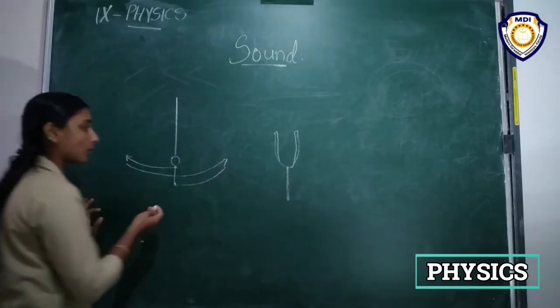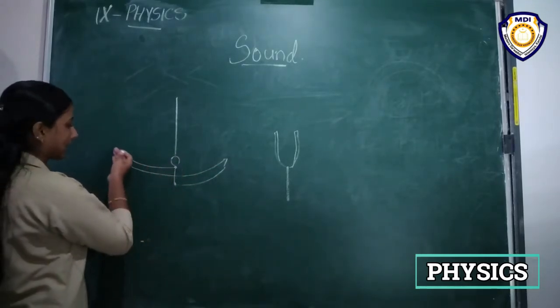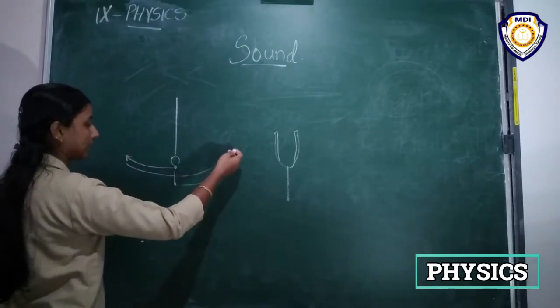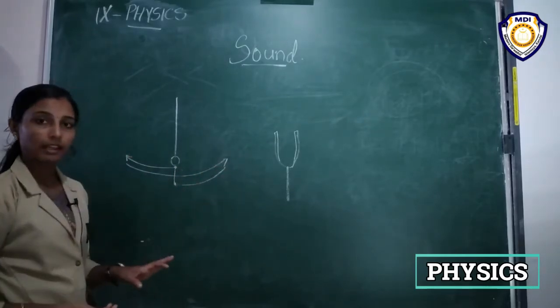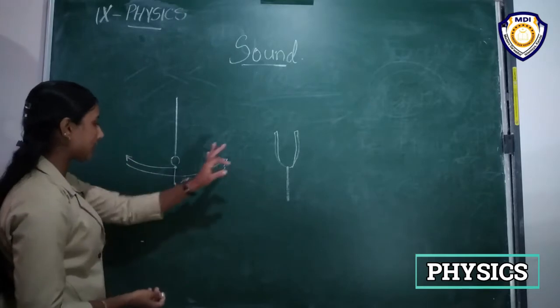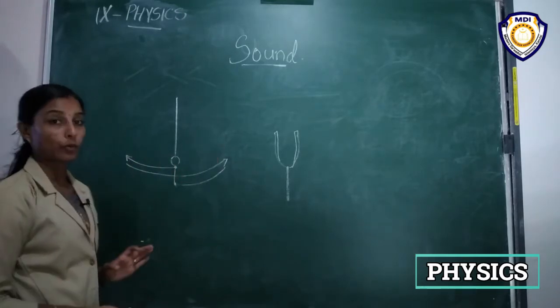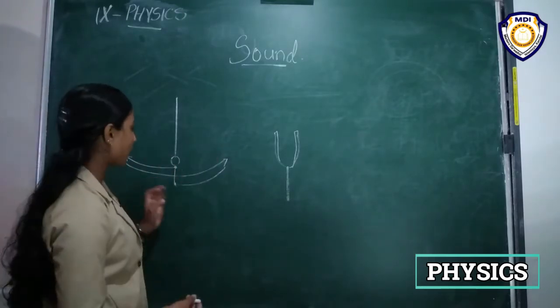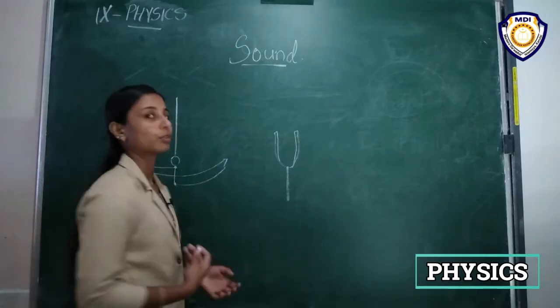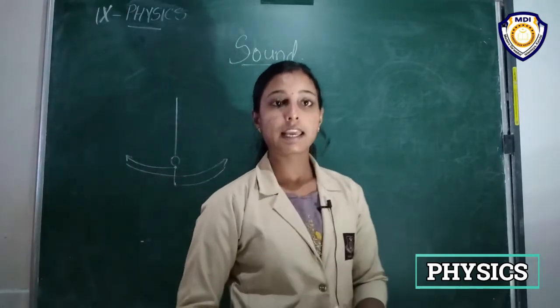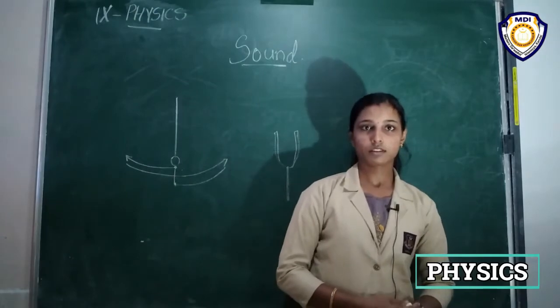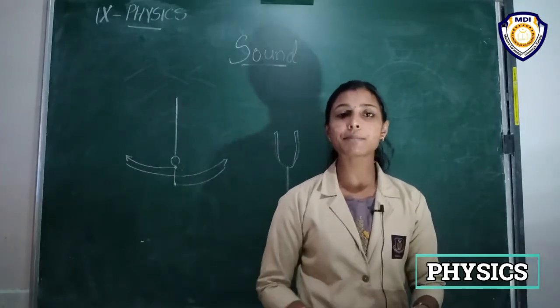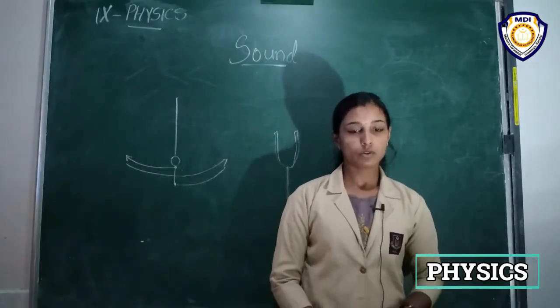So it vibrates or moves like this, and then it goes like this, and then it comes back, right? Okay, so this is actually an oscillation. This is an oscillatory motion, a to and fro motion, or back and forth motion. Also, we can say that it is a vibration, right? So vibrations produce sounds.